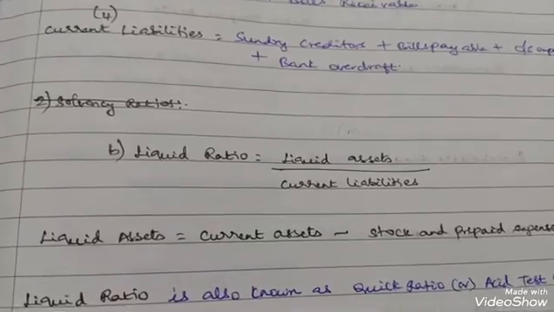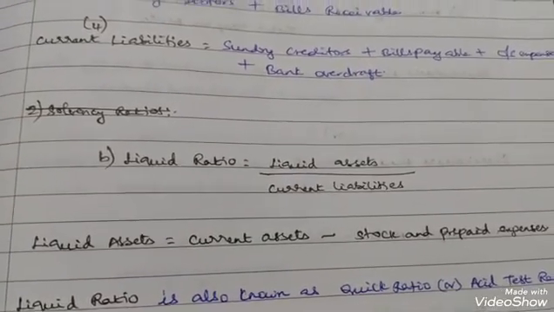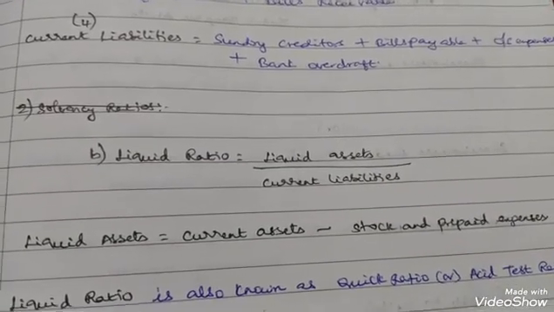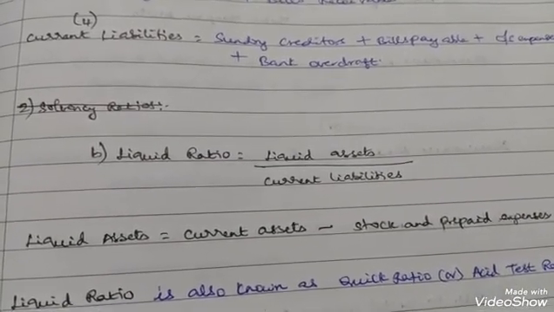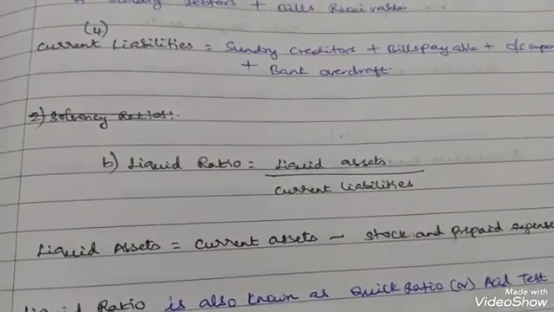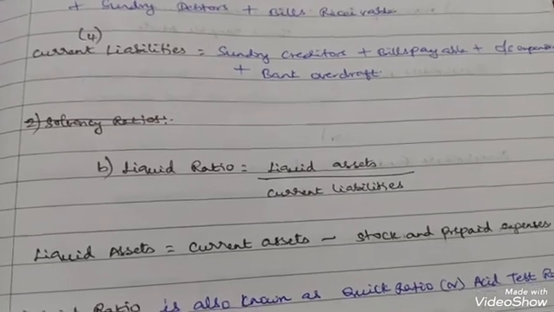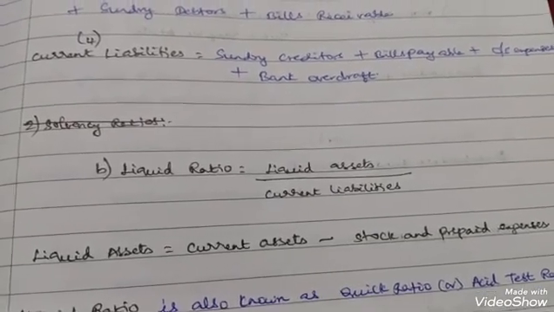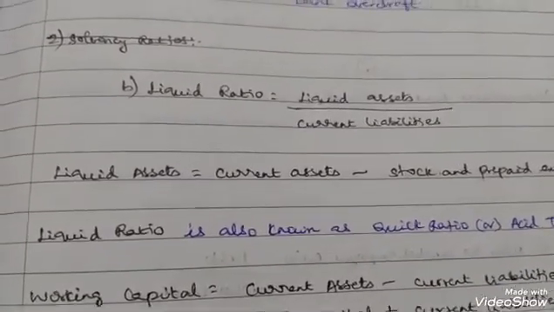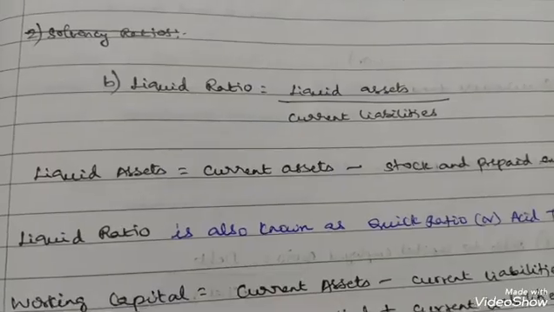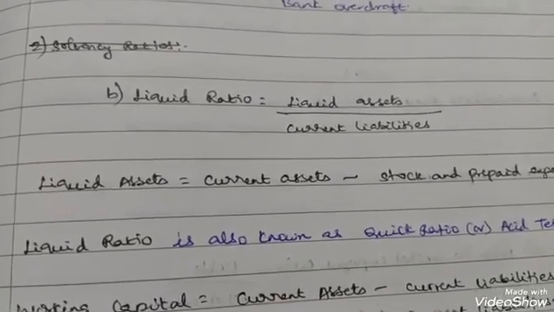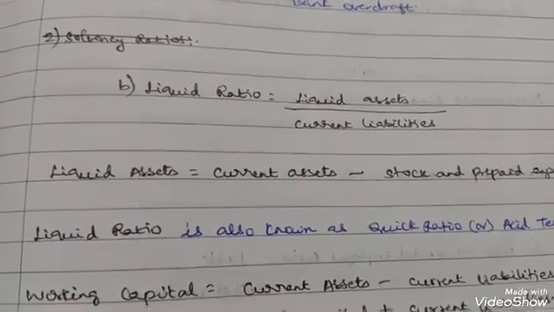Then moving on to the liquid ratio. Liquid ratio is equal to liquid assets by current liabilities. Liquid assets is equal to current assets minus stock and prepaid expenses. From the current assets, if you remove the stock and prepaid expenses, it will become liquid assets. In liquid assets, if you add stock and prepaid expenses, it will become current assets. That's all. Liquid ratio is also known as quick ratio or acid test ratio.